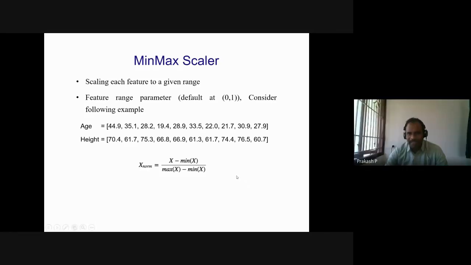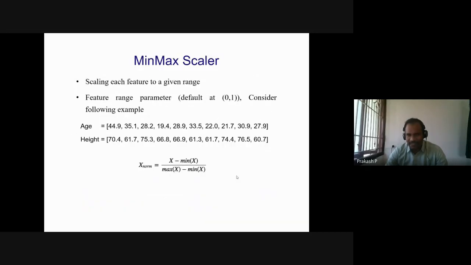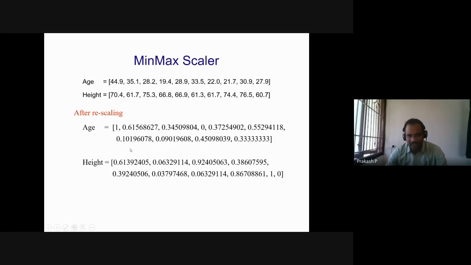Min-max scalar. I said that one is called standardization, another one is called normalization. Now, can you please see, this is one kind of normalization. We have age and height, which are in two different ranges. Age ranges from 27 to 44. Height ranges from 60 to 70. We need to make it between 0 to 1, so we apply this formula: x minus minimum of x divided by maximum of x minus minimum of x. It will normalize the data between 0 to 1. This is one kind of normalization by using min-max scalar.